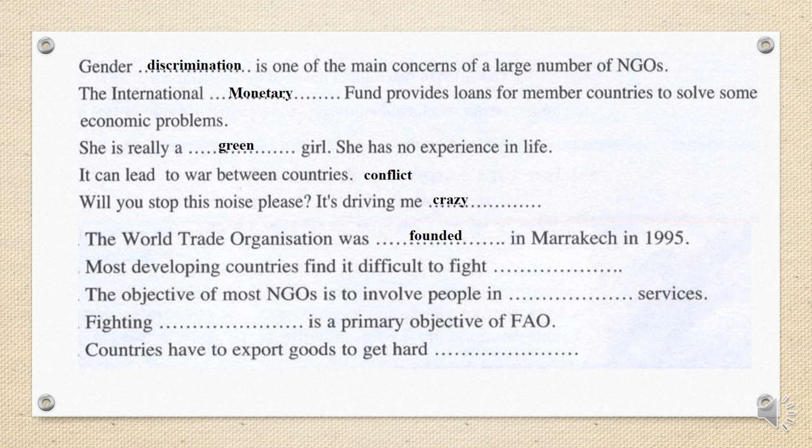Most developing countries find it difficult to fight poverty. The objective of most NGOs is to involve people in community service, and fighting hunger is the primary objective of FAO. Countries have to export goods to get hard currency, money.